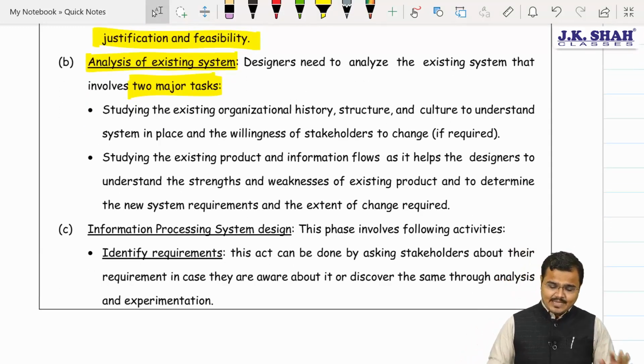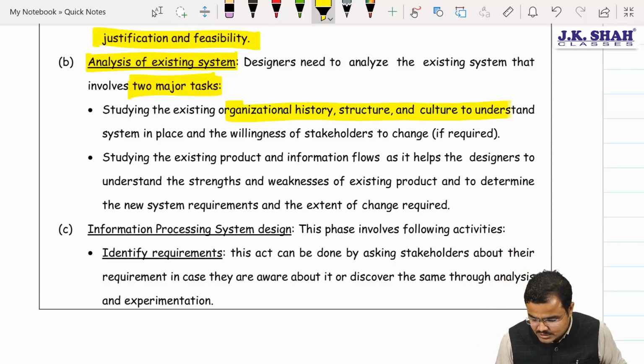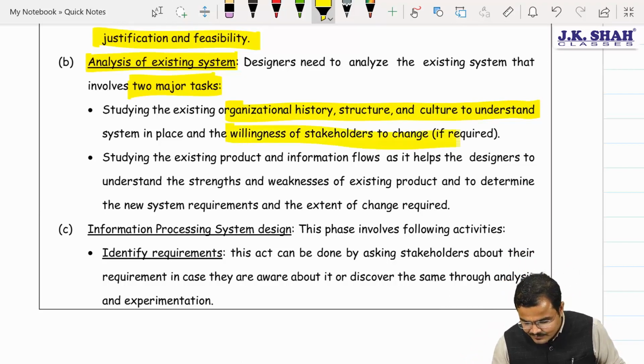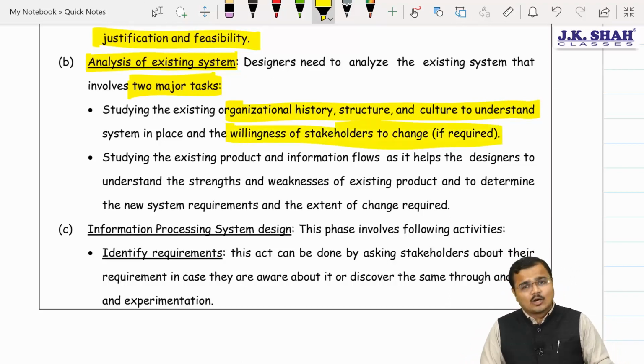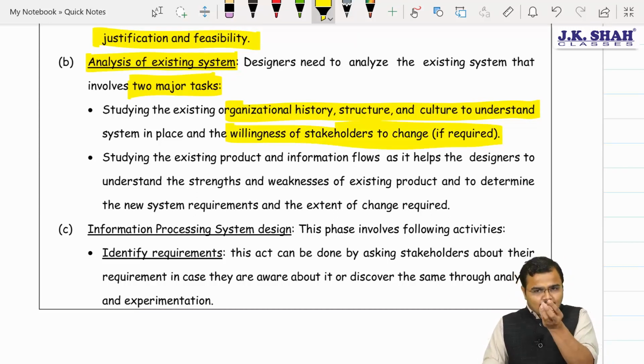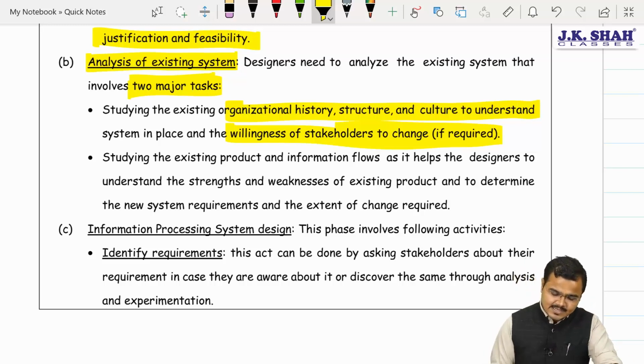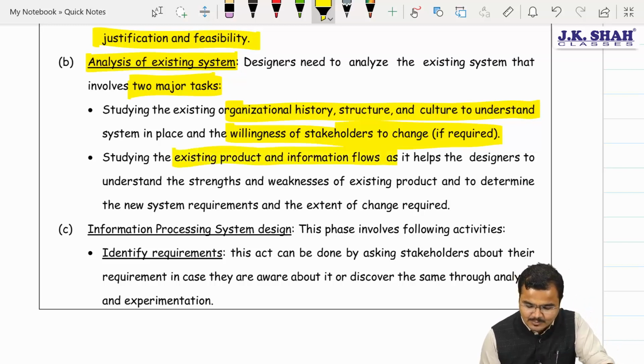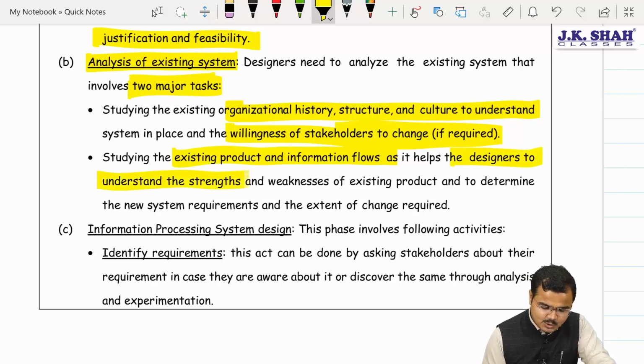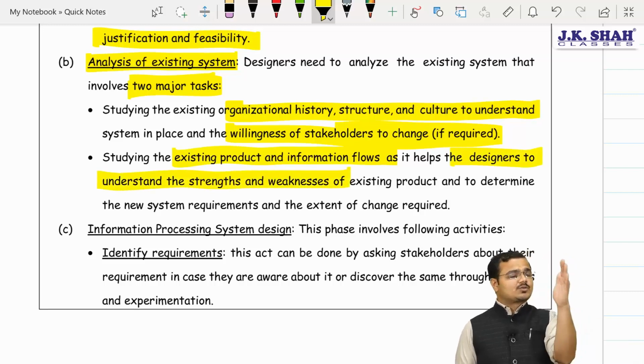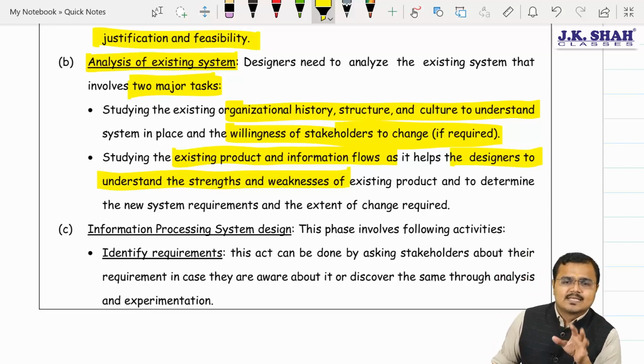First of all, Chartered, existing organizational history, structures and culture, to understand whether such changes are needed or not, or if the system is properly in place and only small upgradations are needed, that we need to identify. Second, sir, studying the existing product and information flow. It helps the designers to understand the strength and weakness of the existing system.